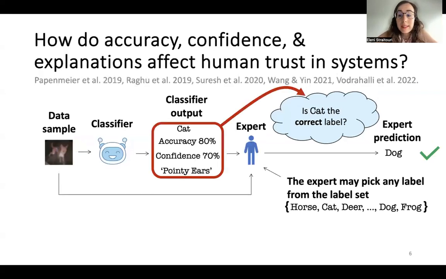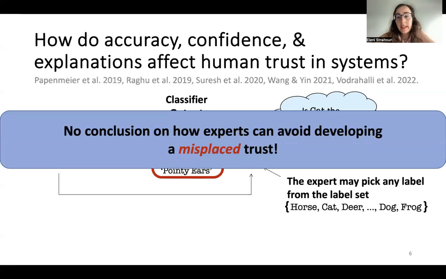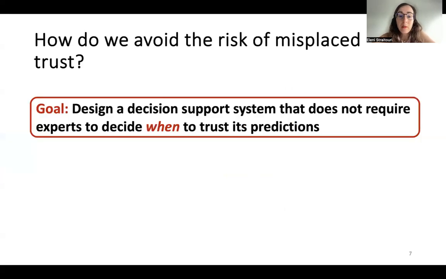And there have been many empirical studies that try to assess how this information actually helps the expert understand when they can rely on the predictions of the classifier. But unfortunately, there was no clear conclusion on how experts could use this information to avoid misplacing their trust in the system, meaning trusting it when it's incorrect and not trusting it when it is actually correct. And this is our main problem here: how we can avoid the risk of misplacing the trust of the expert in the system. To solve this problem, our goal is to guarantee by design that our decision support system will not require the expert to understand when they can rely on the predictions of the system.